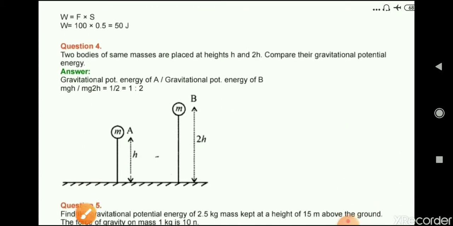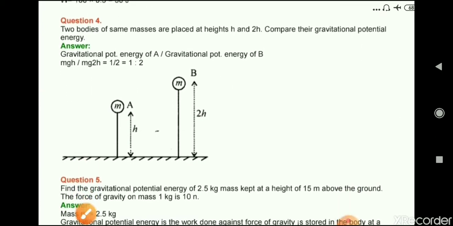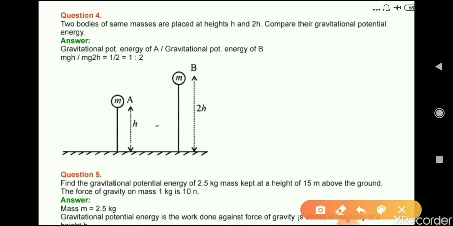Question number 4: Two bodies of the same masses are placed at heights h and 2h. Compare their gravitational potential energy. We need the ratio of gravitational potential energy of A to the gravitational potential energy of B. When we compare this, in both the cases mass is the same, m is the same, and gravity is also the same. The only difference is in their height.